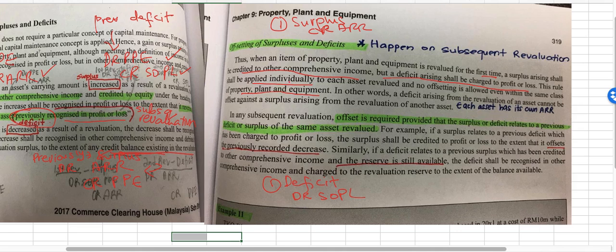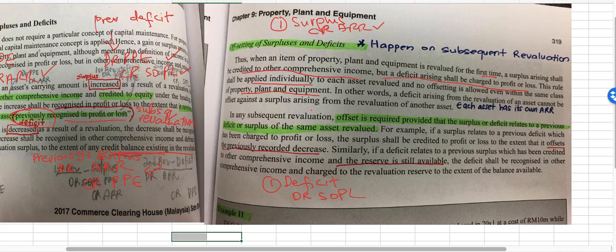You have an office building and a factory building, and the one that you revalue is the factory building. Next time if you revalue the office building, that office building cannot mix up with the factory building. If you created ARR for the factory building, when you revalue the office building you should create another ARR for the office building.